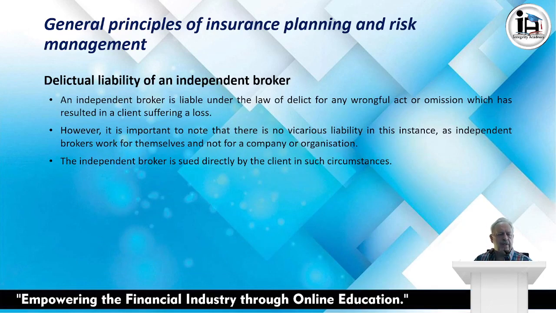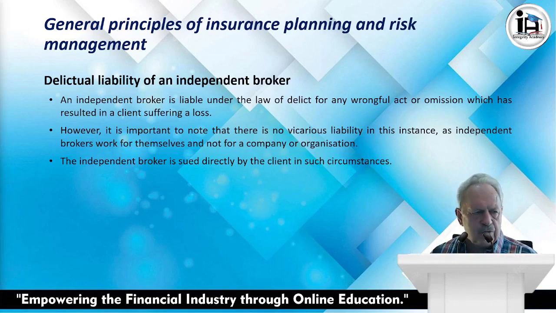The delictual liability of an independent broker. Now, an independent broker is liable under the law of delict for any wrongful act or omission which has resulted in a client suffering a loss. Now, that's different from a person working for a company. This guy works for himself. However, it's important to note that there is no vicarious liability in this instance, as the independent broker worked for themselves and not for a company or an organization. The independent broker is sued directly by the client in such circumstances. And that is why brokers need to have insurance in place in case they get sued so they can cover their losses.